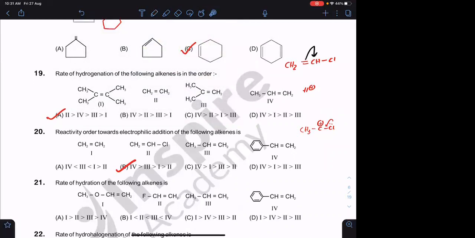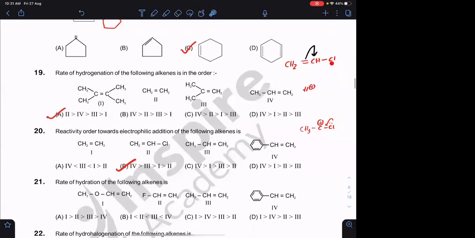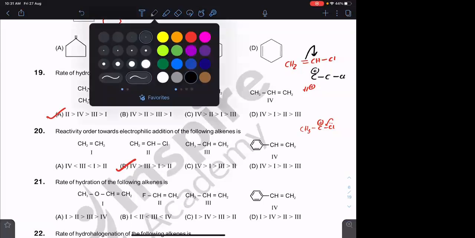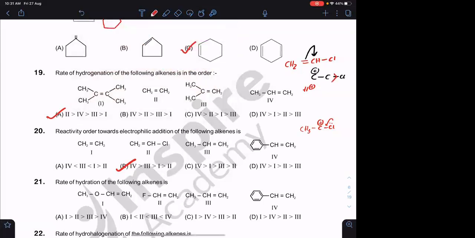This carbon has become electron deficient, so the pi bond will always tend to move onto this particular carbon. The pi bond won't be polarizing on this carbon. If it is polarizing on that, you will get this carbocation, where the Cl is acting as an electron withdrawing group.